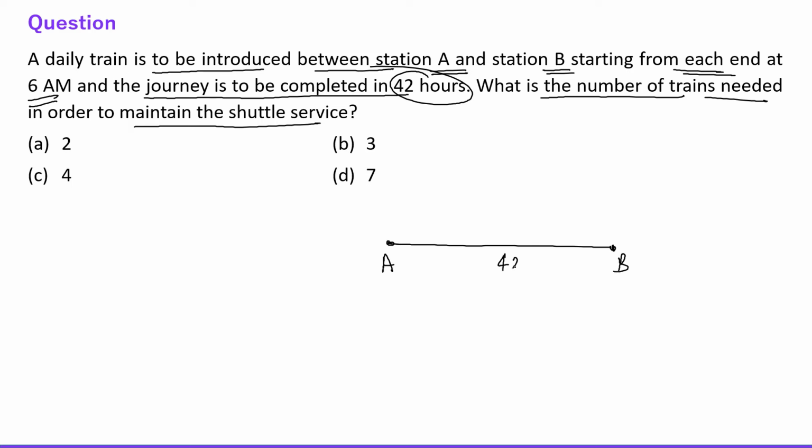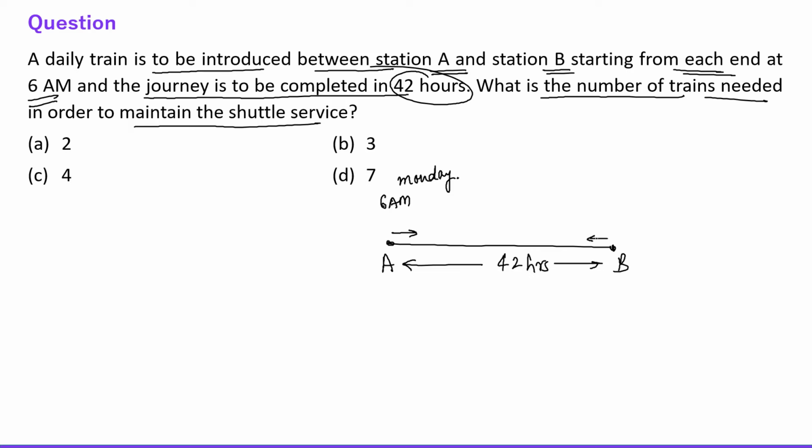And it takes 42 hours to complete the journey from A to B, right? So let's say today is Monday, right? So at 6 AM on Monday, two trains, one from station A and one from station B,